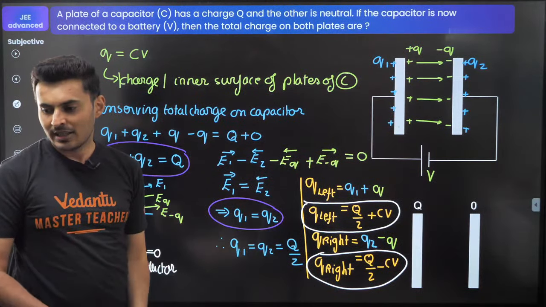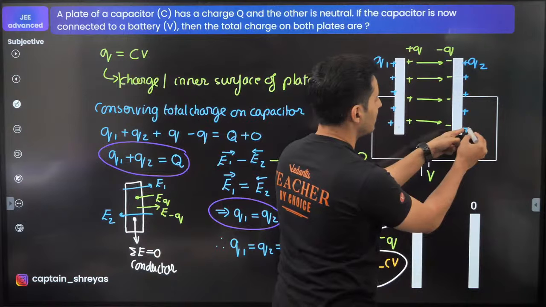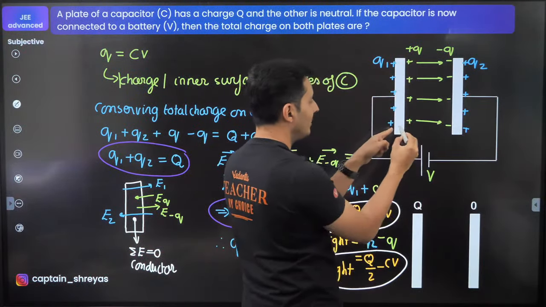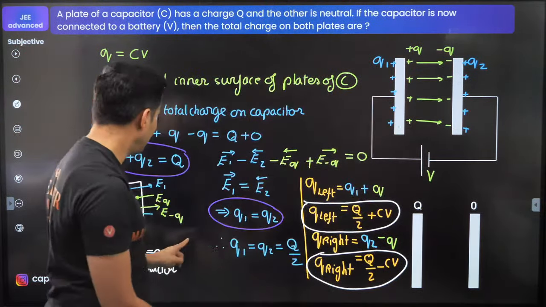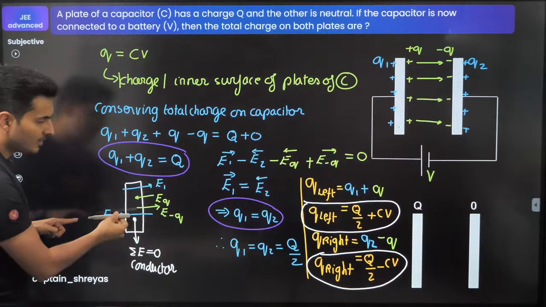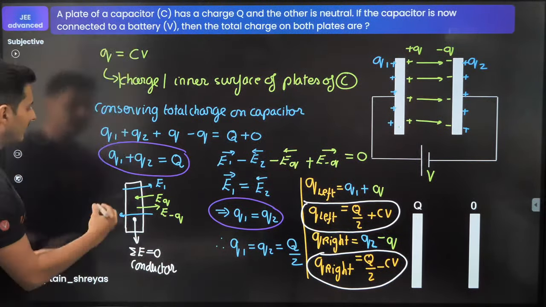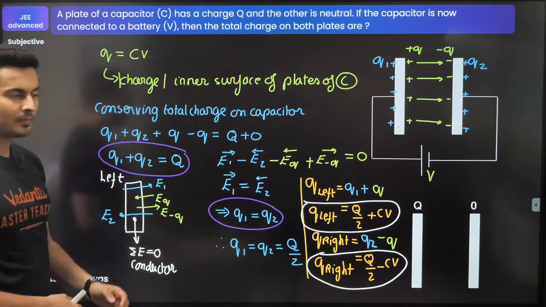Direction of E2. See, this is charge 2. This charge 2 is going to produce fields like this. So at this point, this field will travel left side. So hence E2 direction is towards the left side. I was talking about the left plate. So this plate that I was drawing was the left plate over here.